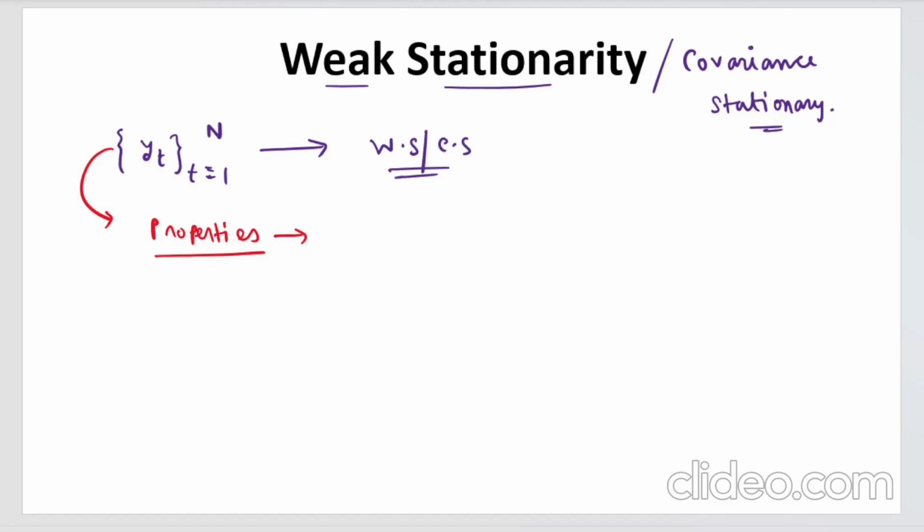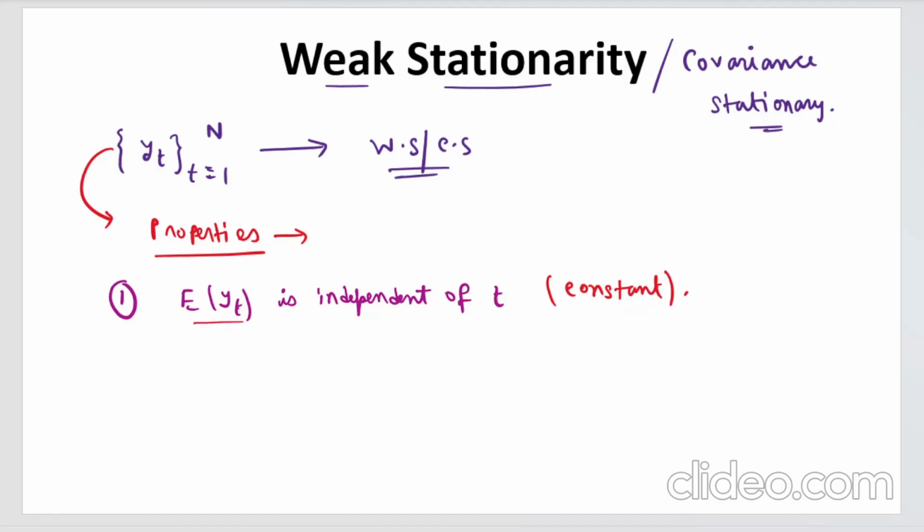What are the properties? These properties I have discussed in the previous video graphically. Now let us write it down formally. The first property is that the expected value, that is the unconditional mean of this process, is independent of the time t, which basically means this has to be a constant.